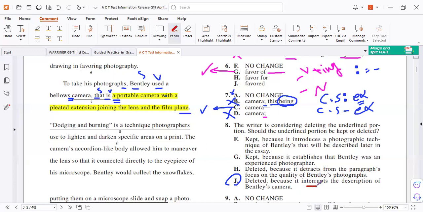Do you know interrupt means distract? Description of the camp. That is right. So know how to do it.